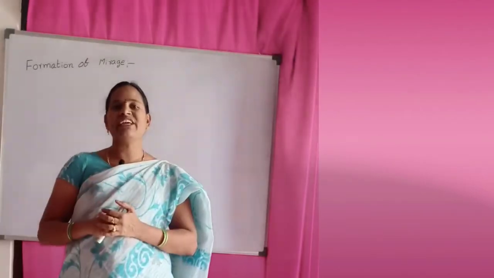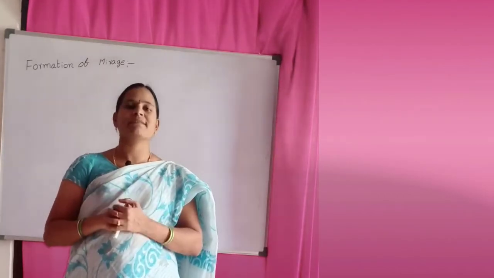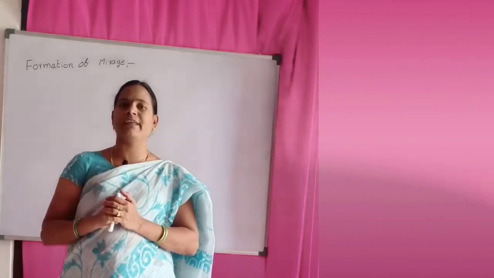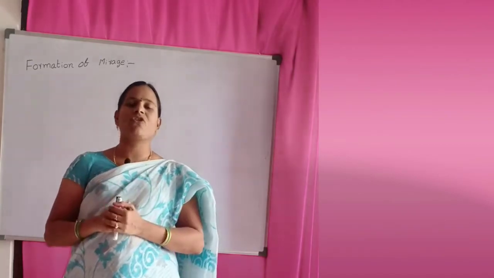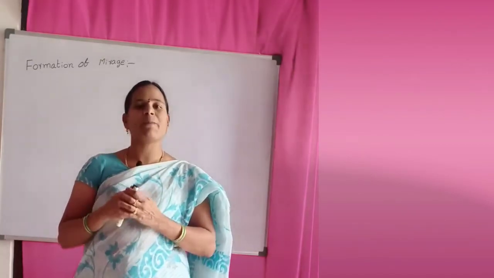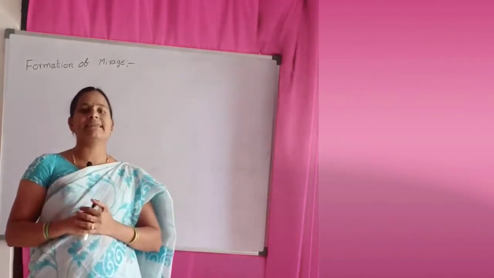First of all, what is a mirage? Mirage is an optical illusion for a person. So what is an optical illusion? Actually there is no object there, but it looks like an object. That is called an optical illusion. Mirage is also one type of optical illusion. Mostly it occurs in the deserts.